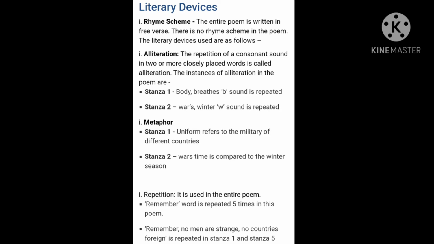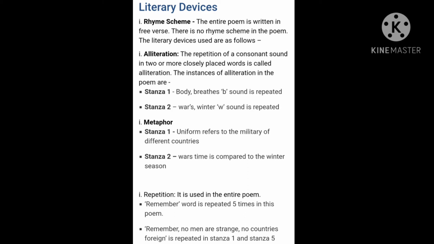When you have read this poem, you might have noticed that it does not have any special rhyme scheme. It does not have any rhythm. It does not have any rhyming words. So we can say the entire poem is written in free verse. That is the first thing.